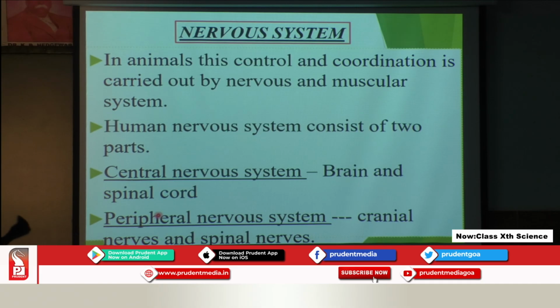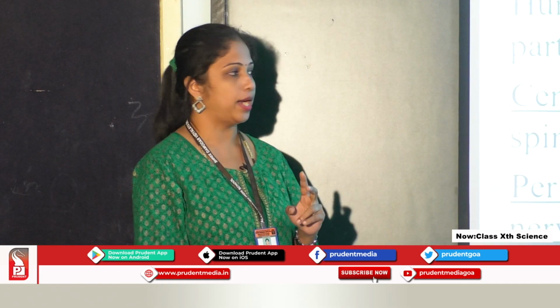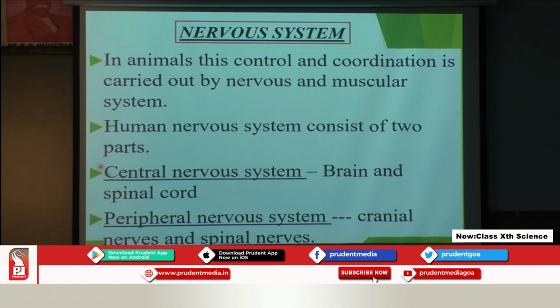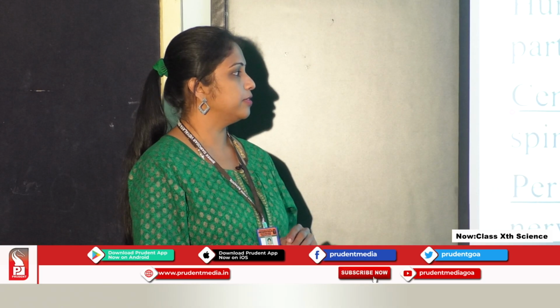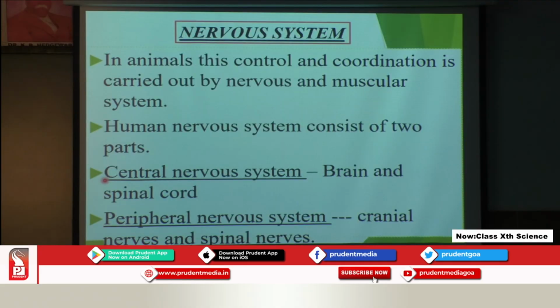Human nervous system consists of two parts. They are central nervous system and peripheral nervous system. Okay? Now, what does this central nervous system consist of? Central nervous system consists of brain and spinal cord. Okay? While the peripheral nervous system consists of cranial nerves and spinal nerves.